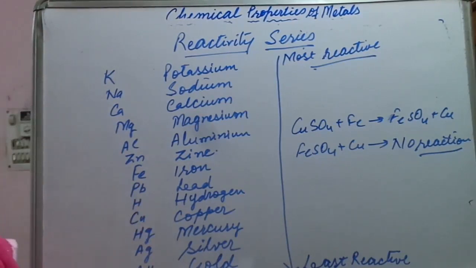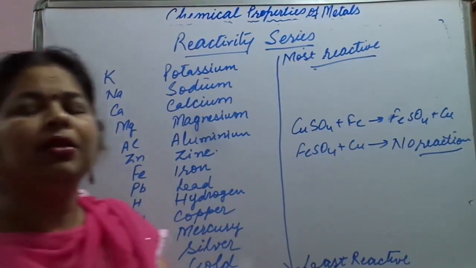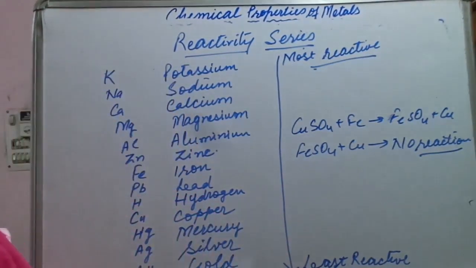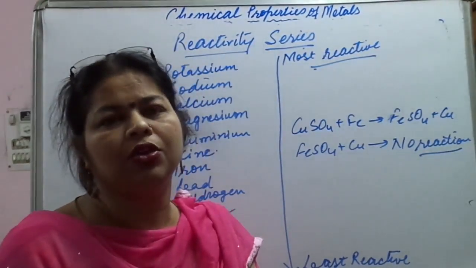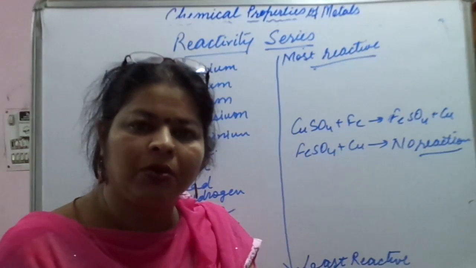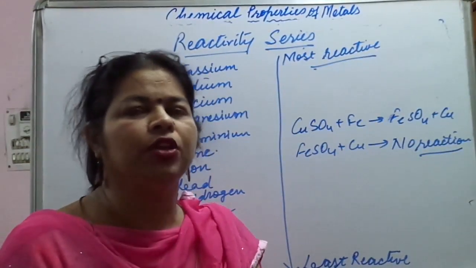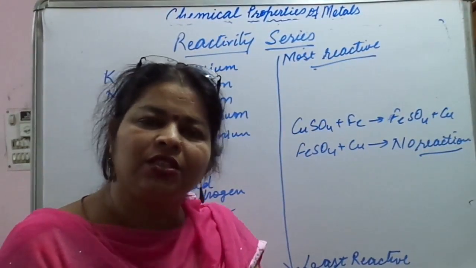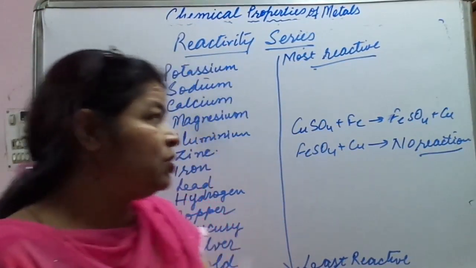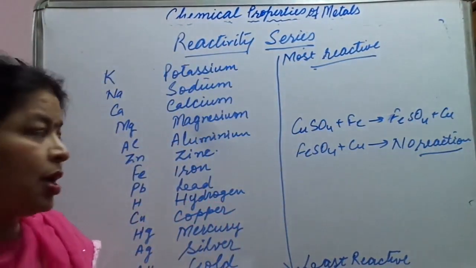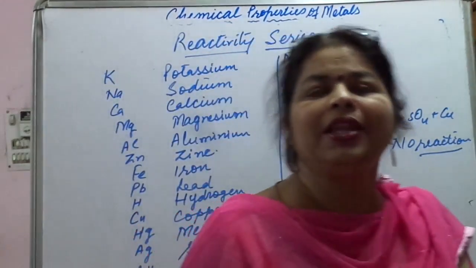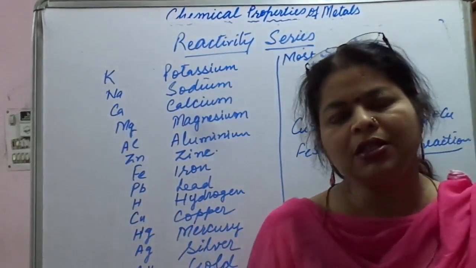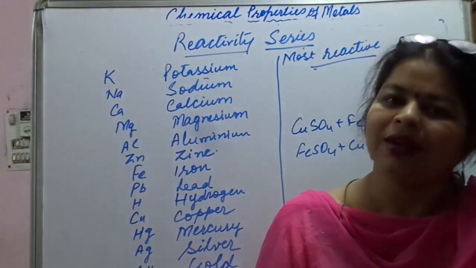So on the basis of this only, we can tell about the reaction of metal A with the solution of metal B. The more reactive metal is going to displace, otherwise the reaction won't take place. So this was about the chemical property of the metals on the basis of the reactivity of metals and how they can show displacement.